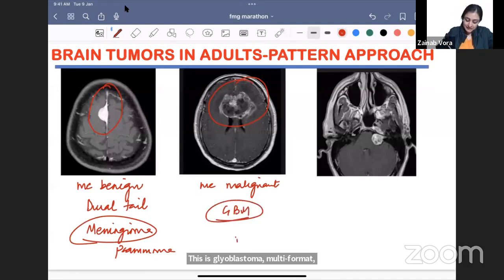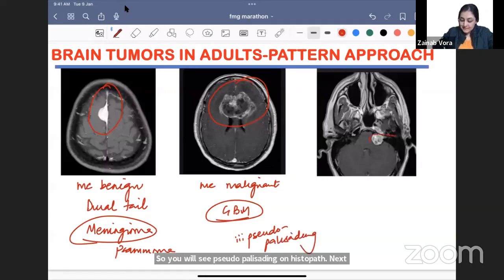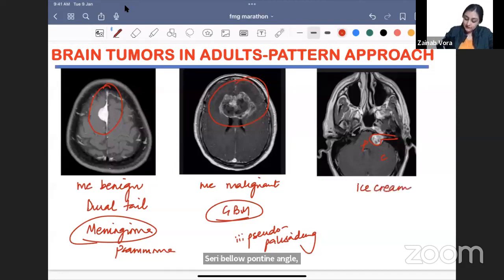Histopath में क्या मिलेगा? I will see one cell over the other. इसको बोलते हैं pseudopalisading, right? So you will see pseudopalisading on histopath. Next one, you see one ice cream cone. This is at the junction of the cerebellum and the pons. Cerebellopontine angle. Ice cream cone tumor. क्या है ये? This is our acoustic schwannoma. ENT में पढ़ेंगे. Acoustic schwannoma arising from the 8th cranial nerve, right? So this is what you will see.